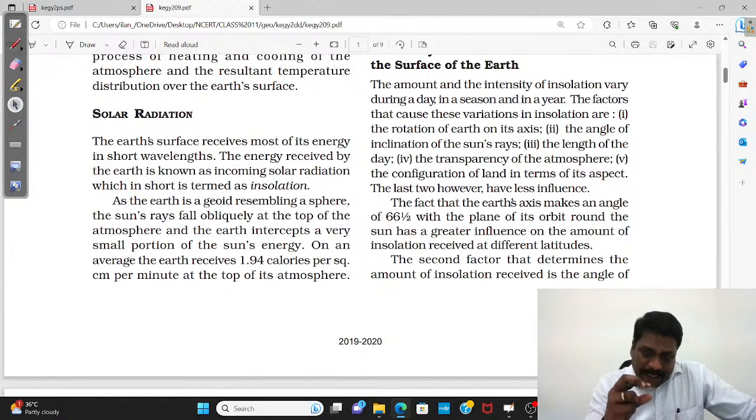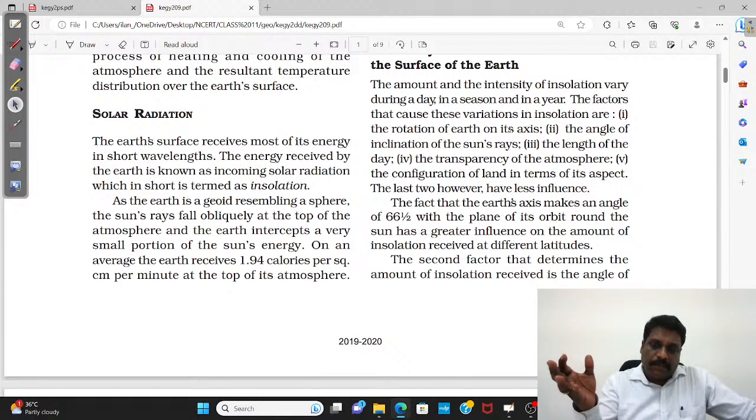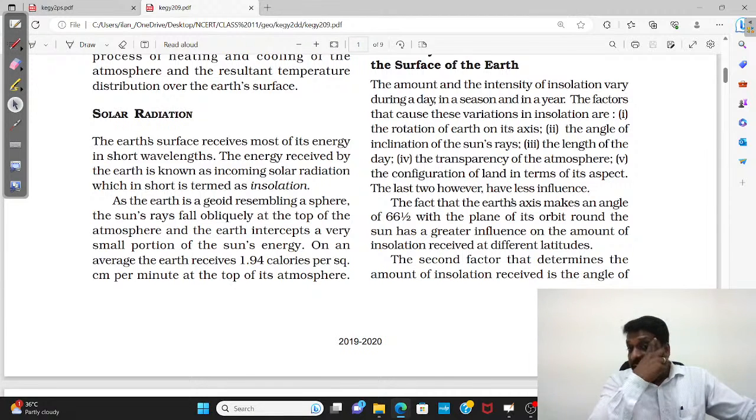What exactly makes few places temperature very high, few places temperature very less? Why exactly is that variation there, if you ask me? Because I understand that is all about insolation. Wherever insolation is more, there the temperature is higher. Wherever the insolation is less, the temperature is also less. So what are the factors which cause that variation in insolation? I'll tell you, my dear friends. Number one, the rotation. For example, the intensity of insolation varies during the day, in a season, and in a year.